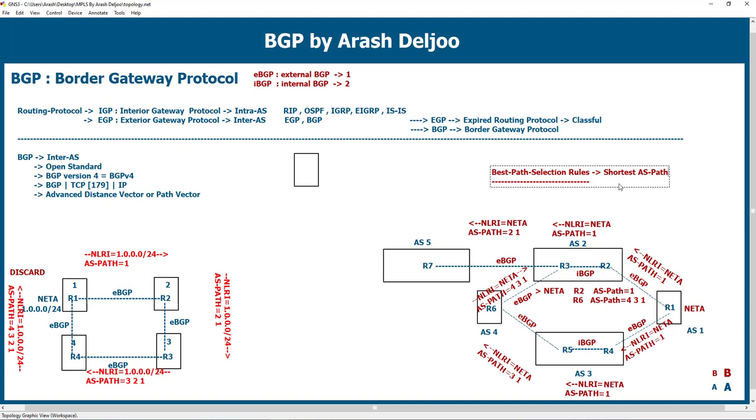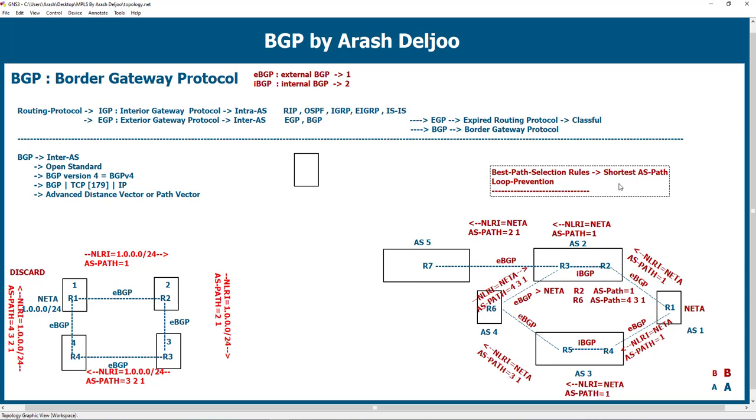The first function is best path selection, and the second function is the loop prevention function of ASPath. ASPath has other useful benefits, but we will talk about all of them in future videos.